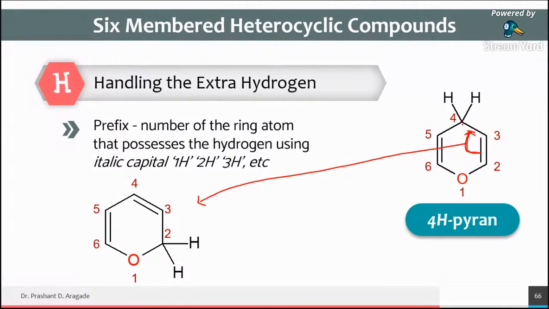See here, the extra hydrogen is already present at the 4th number position, so that's why we have to write 4. How does this 4th number come? We start the numbering from the heteroatom. Either you can give clockwise numbering or anti-clockwise numbering. As it does not contain any substituent, if you number from this side, it also gets the 4th number. If you number clockwise, it also gets the 4th number. So both directions of numbering are correct.